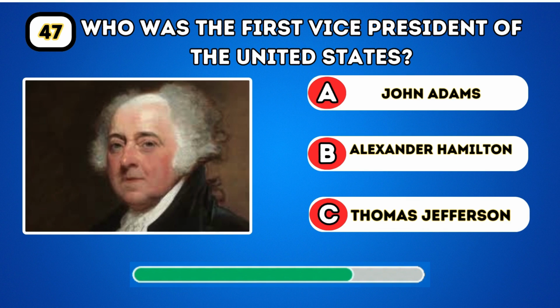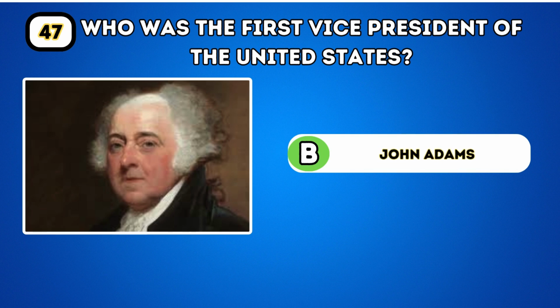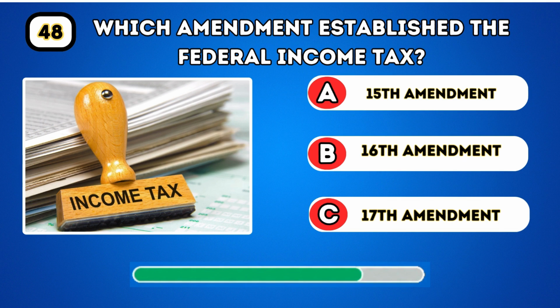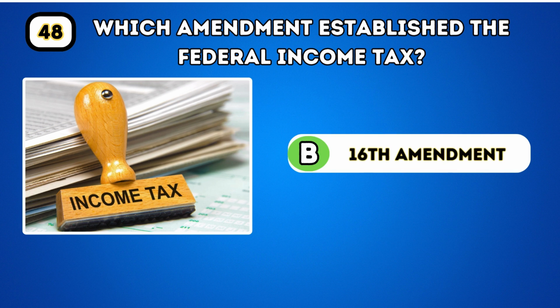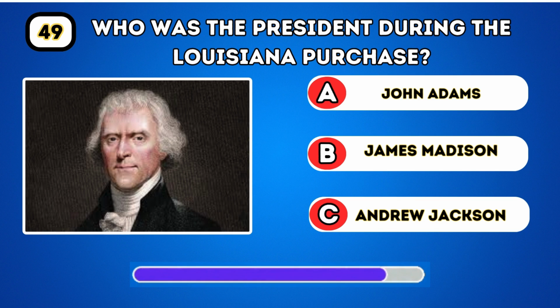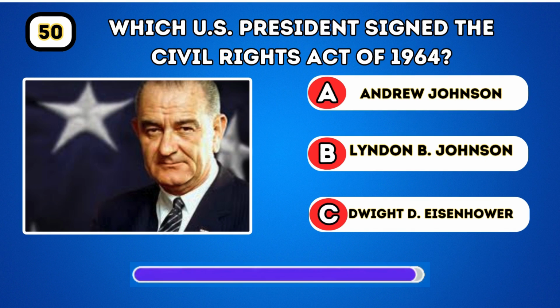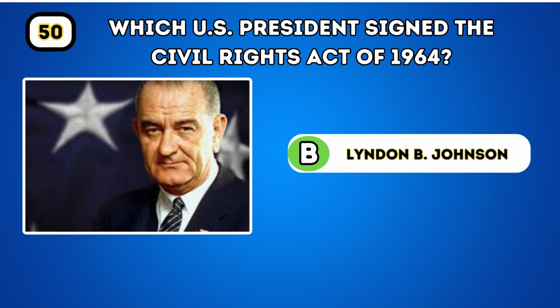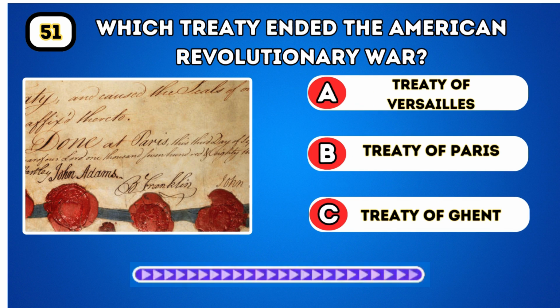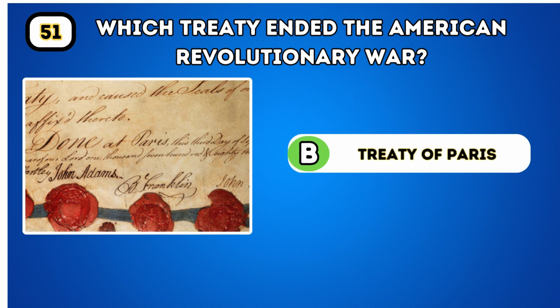Who was the first Vice President of the United States? John Adams. Which amendment established the federal income tax? 16th Amendment. Who was the president during the Louisiana Purchase? Thomas Jefferson. Which U.S. president signed the Civil Rights Act of 1964? Lyndon B. Johnson. Which treaty ended the American Revolutionary War? Treaty of Paris.